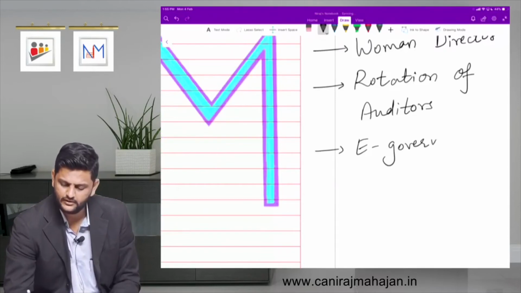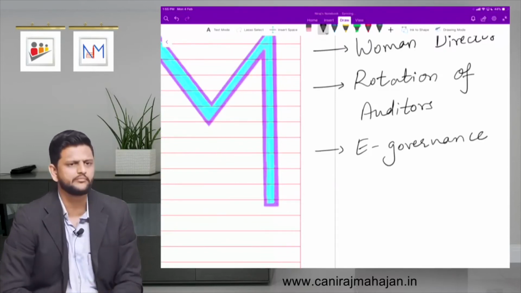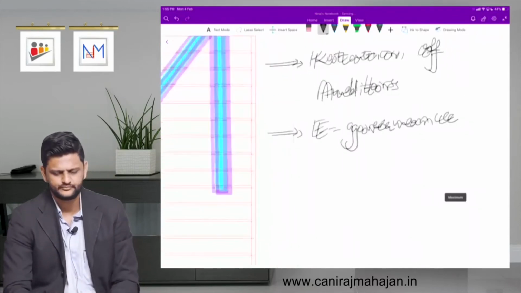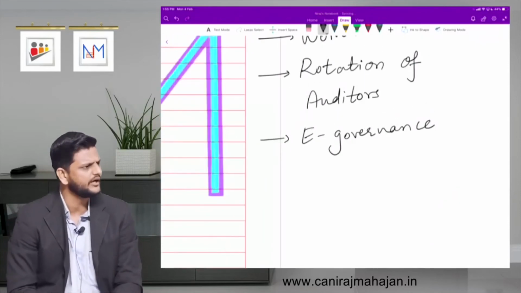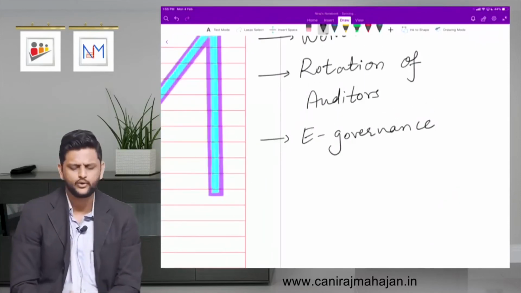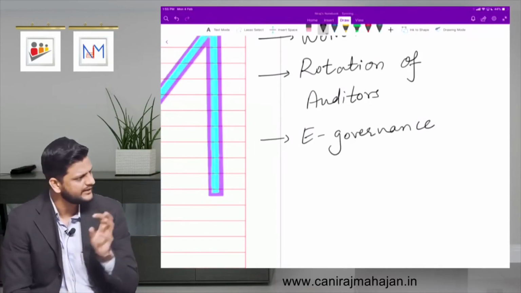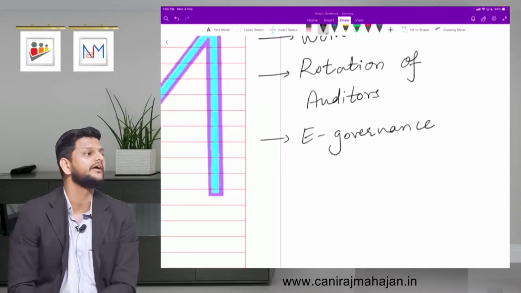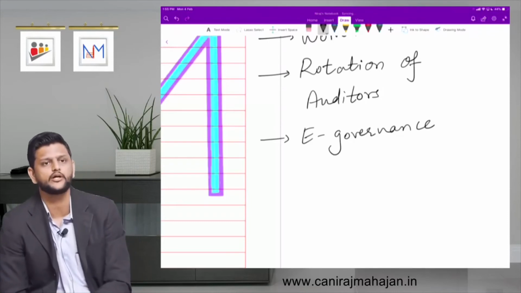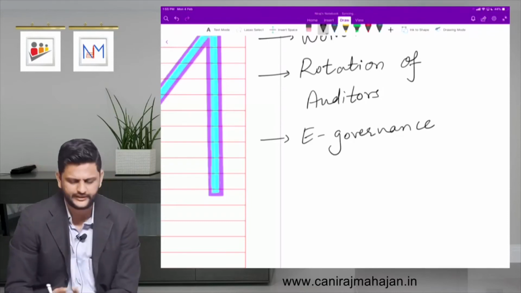has been highly promoted. What do you mean by e-governance? Electronic governance. Governance by who? By the government, or you can say MCA, isn't it? That is the authority, but everything is now kind of electronic. So that is promoted in your Companies Act 2013.